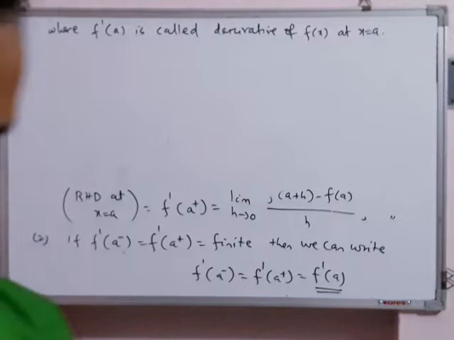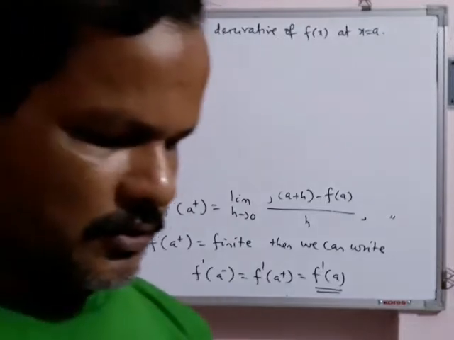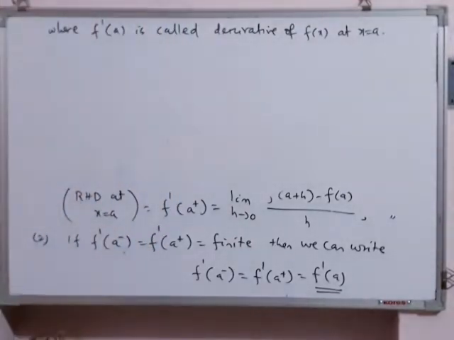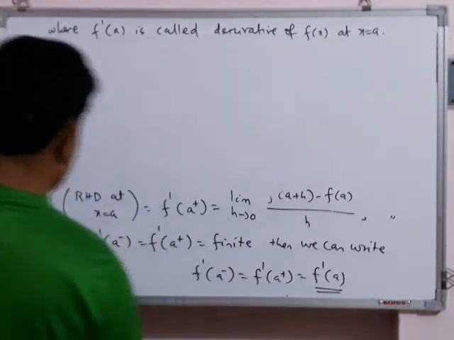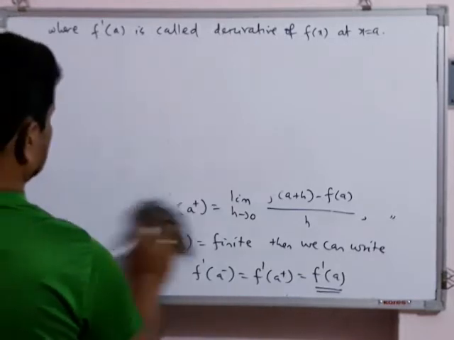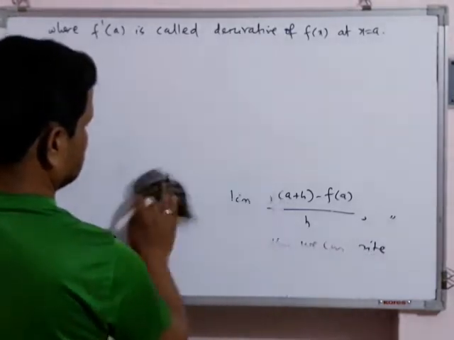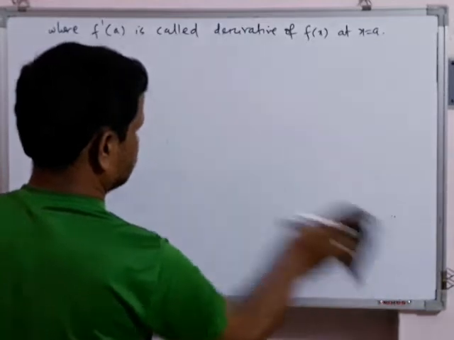Now we will take some problems so that it will be clear how we use the formula. In this chapter there are two types of questions.